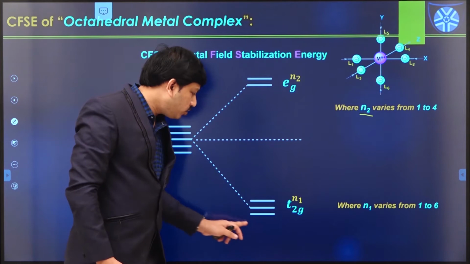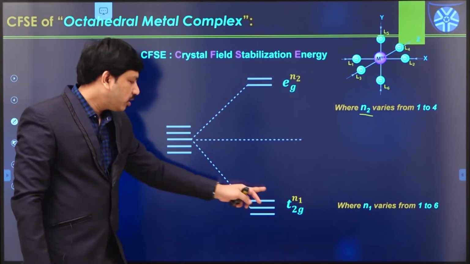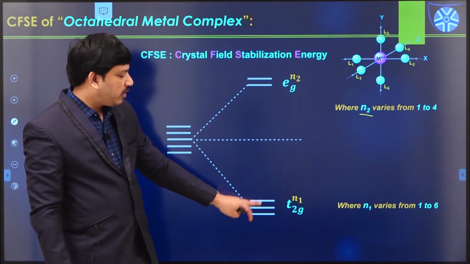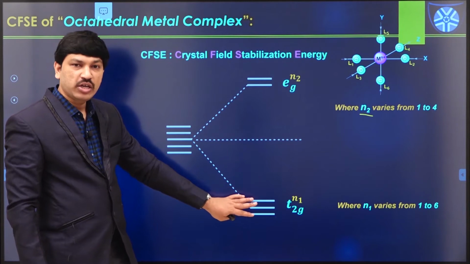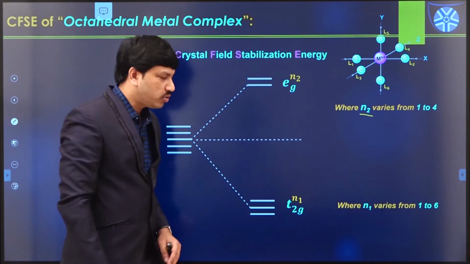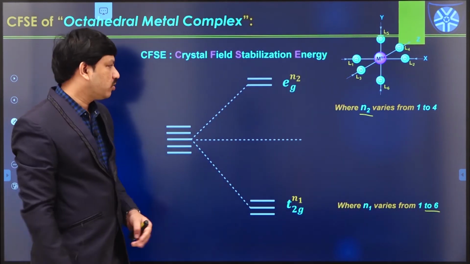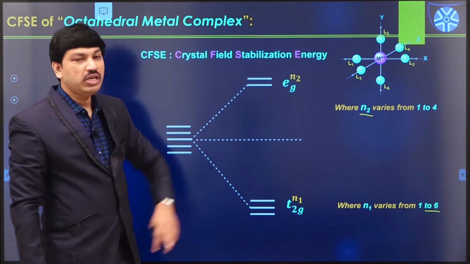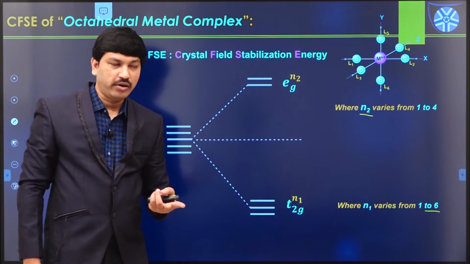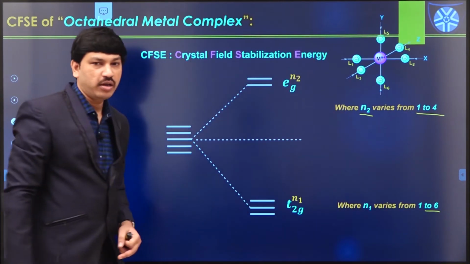In the case of T2G orbitals, what is the maximum number of electrons possible? Since each orbital can accommodate 2 electrons, and here we have 3 different orbitals, the maximum capacity is 6. That means N1 value varies from 1 to 6. Whereas we have 2 EG orbitals, so the maximum capacity is only 4 electrons. That means N2 value varies from 1 to 4.